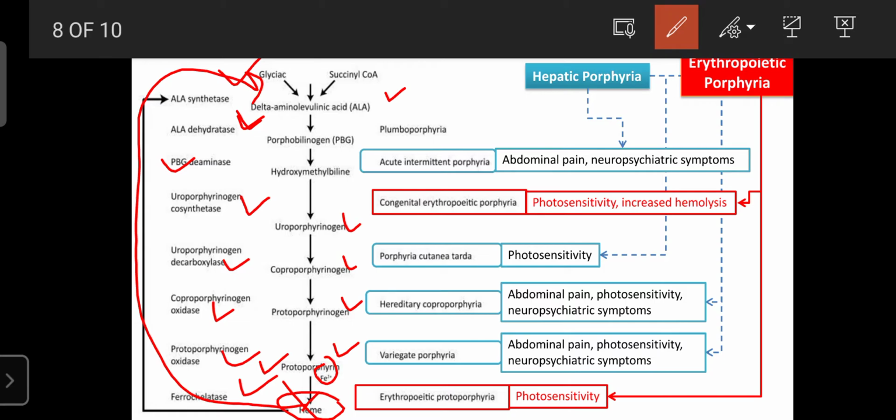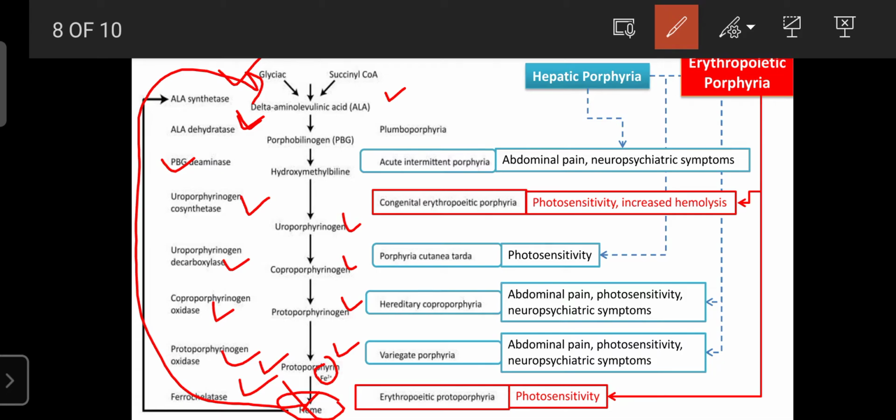On the basis of that, the porphyrias are mainly of two types, erythropoietic porphyria and hepatic porphyria. Further, due to deficiency of enzymes, they are sub-classified into different types.